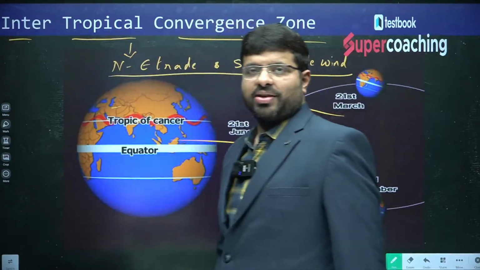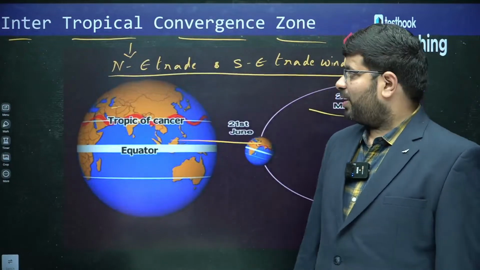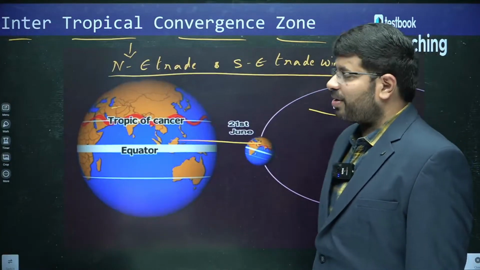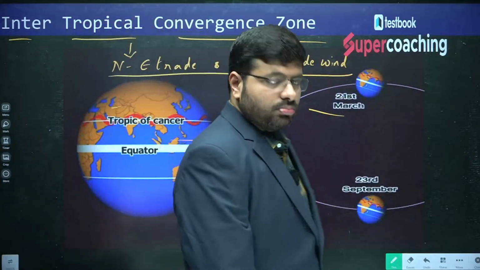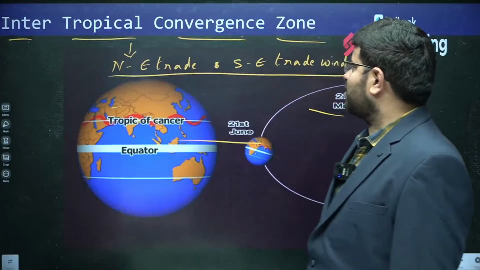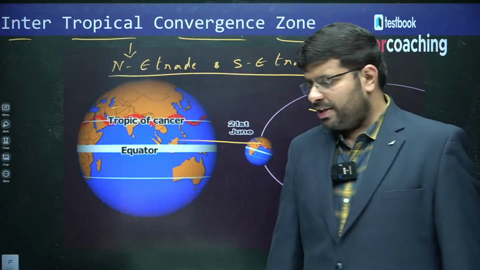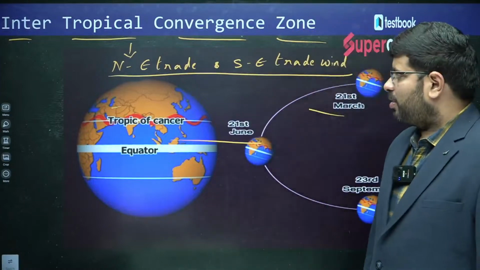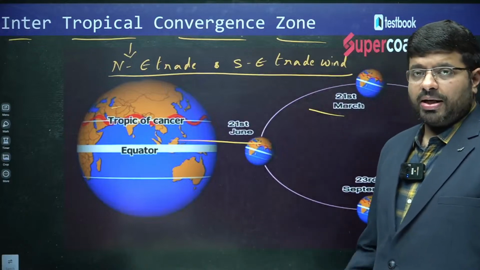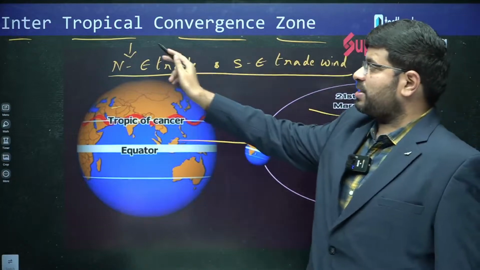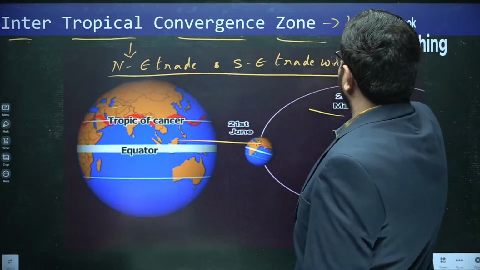In the climatology session, I would have discussed the concept of trade winds, right? Northeast trade wind and southeast trade wind. So, you have the global wind systems called trade winds. These winds meet at the equatorial low pressure belt. It is a convergence of two wind systems, hence it is called the intertropical convergence zone. So, I can say that it is a zone of low pressure.